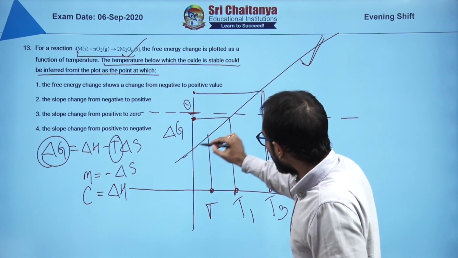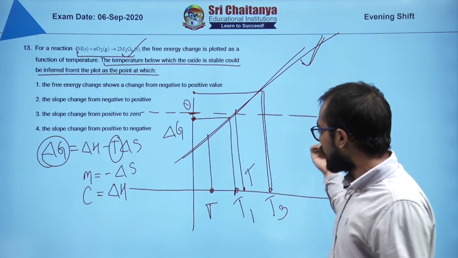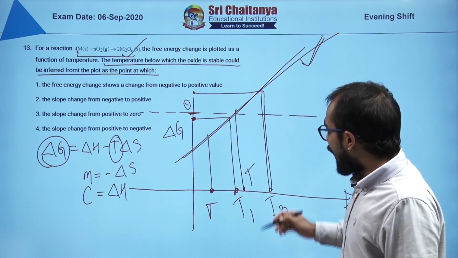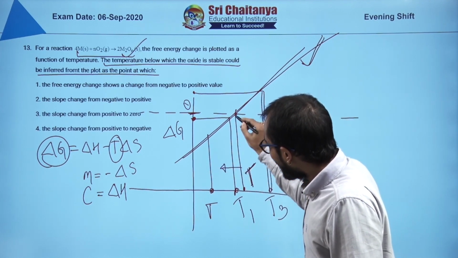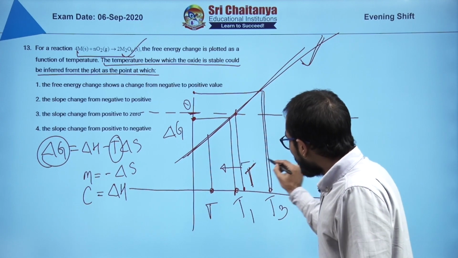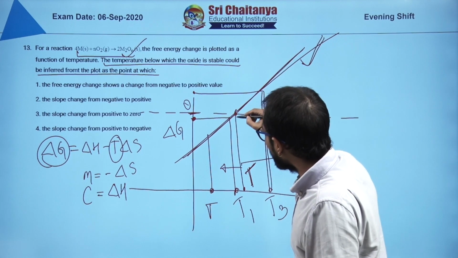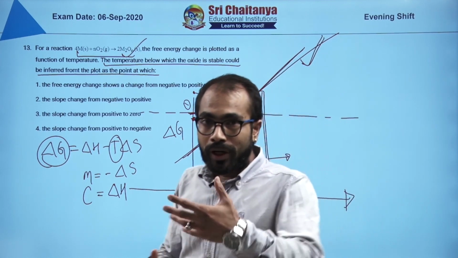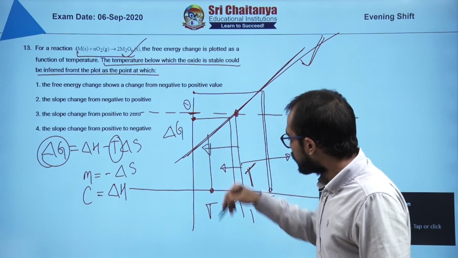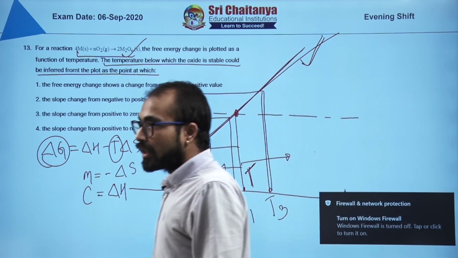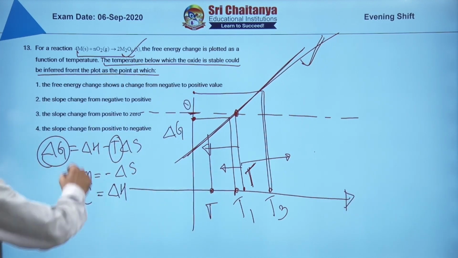Oxide will be stable if we follow this line. This is some temperature T, and at this temperature T, you go to the left hand side of it, the delta G values are negative, and you go to the right hand side of it, the delta G values are positive. So this marks the boundary before and after which the oxide will be stable. So oxide will be stable at a temperature below this. So this makes the answer number 1.